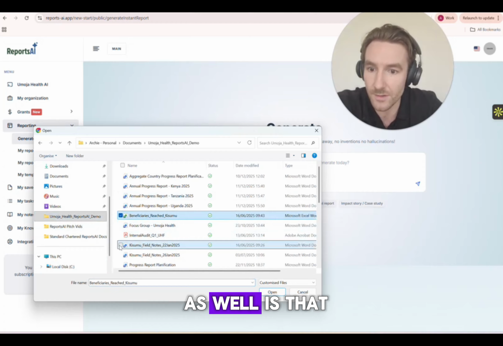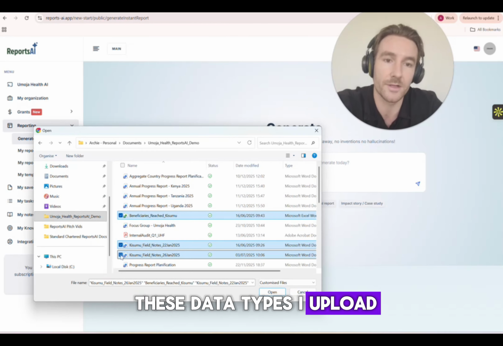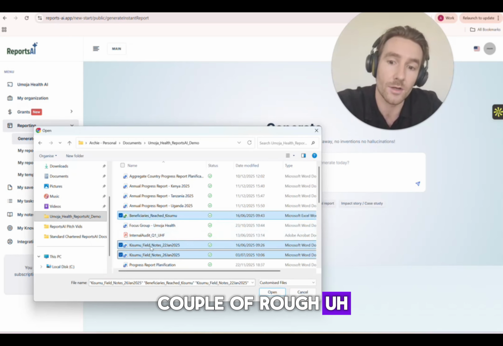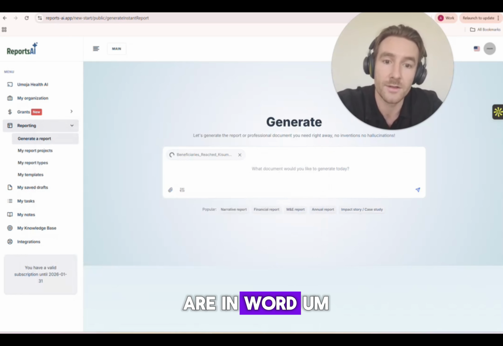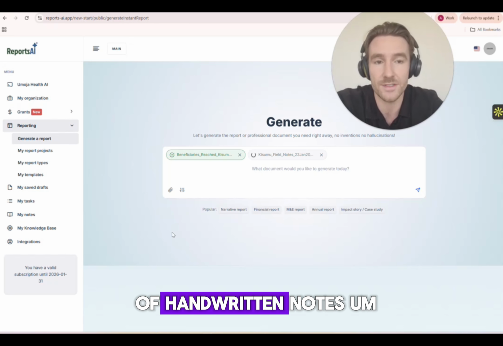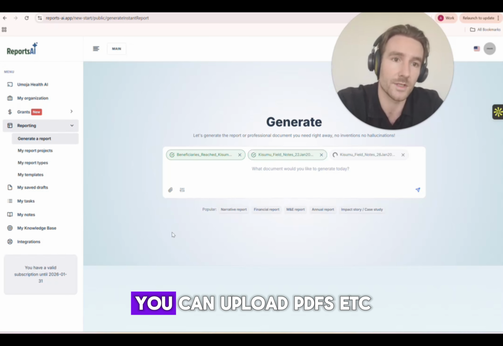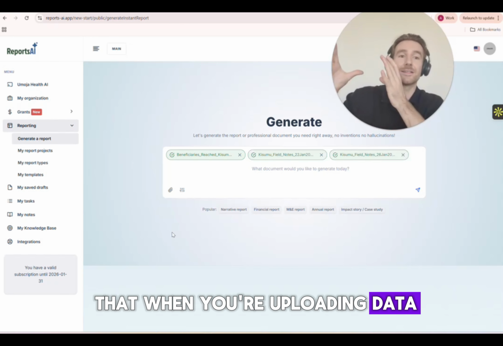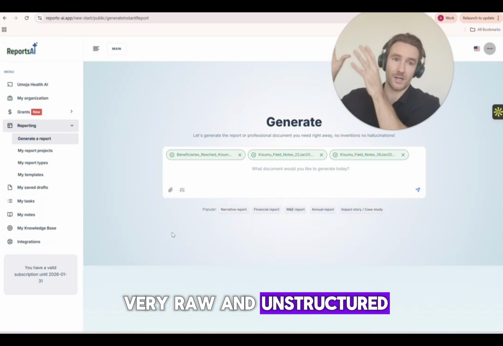What's powerful about this as well is that these data types I upload could be in any format. I'm going to upload an Excel file and a couple of rough raw field notes that are in Word. But again, this could be voice notes, images of handwritten notes, or PDFs, etc. So what's great is that when you're uploading data, it can just be very raw and unstructured.